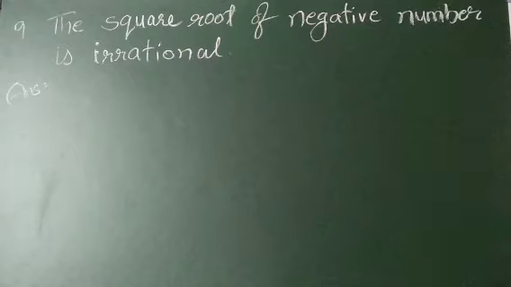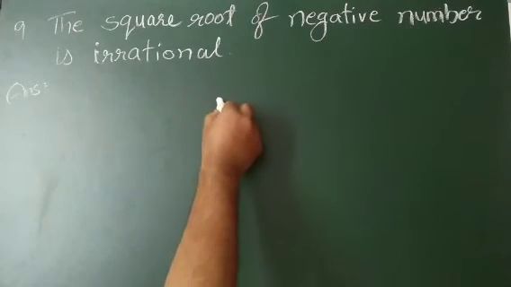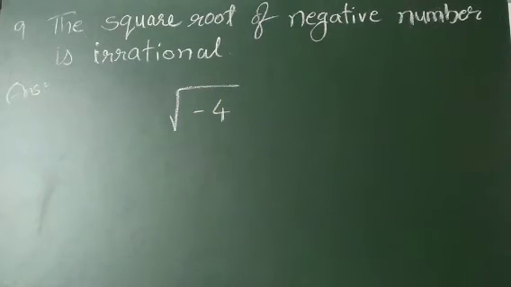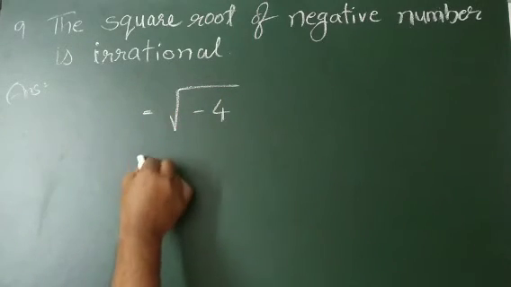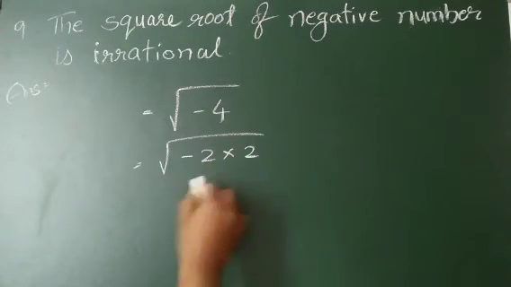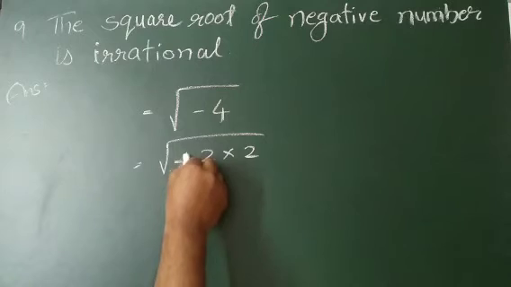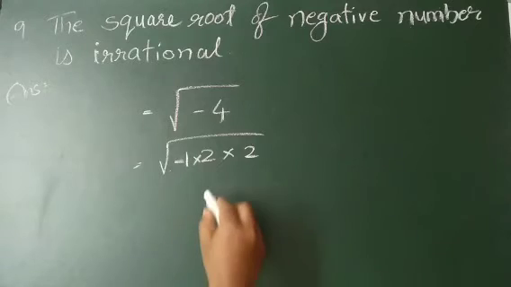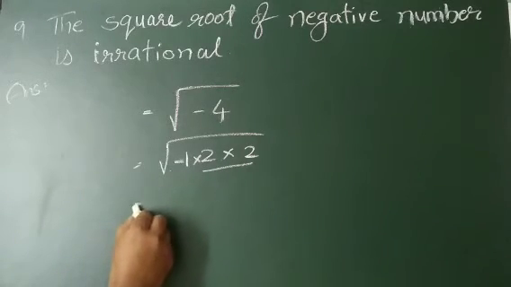So now the question is, the square root of a negative number is irrational. Once I will take one example here. Suppose I am taking root of -4. I can split this into 2 into 2, and I can write -1 also: -1 into 2 into 2. 2 times is there, so 1 time I can bring outside.